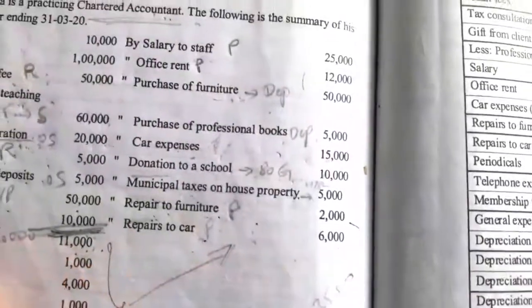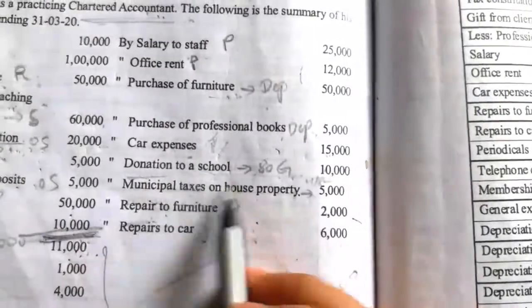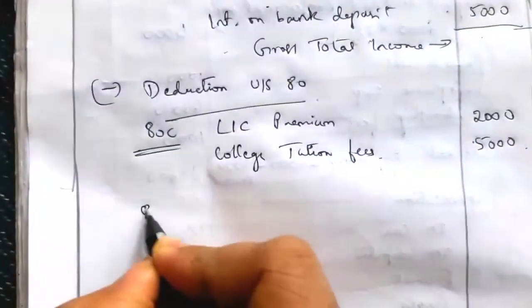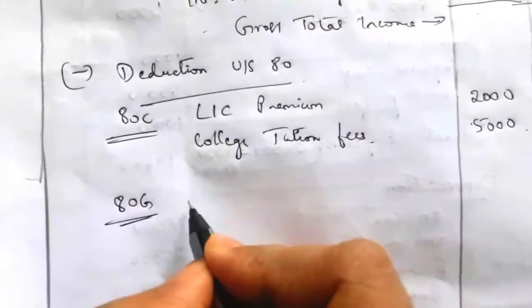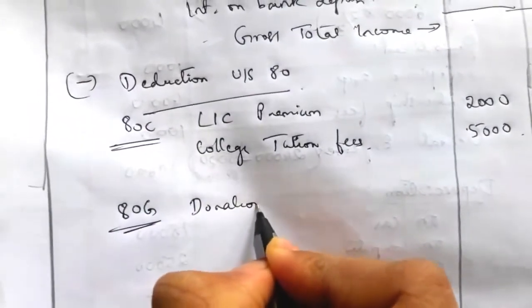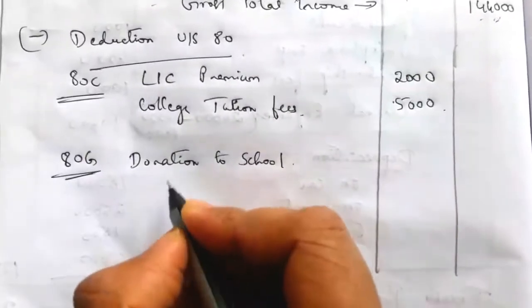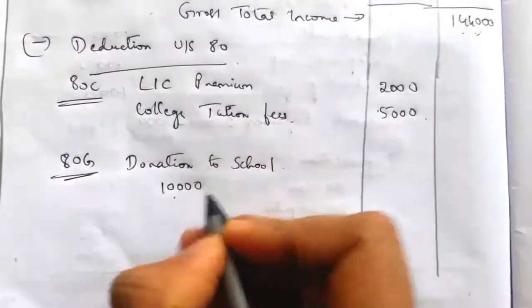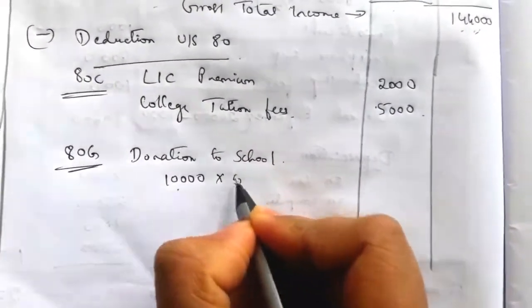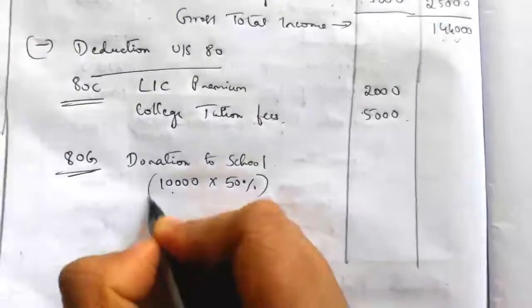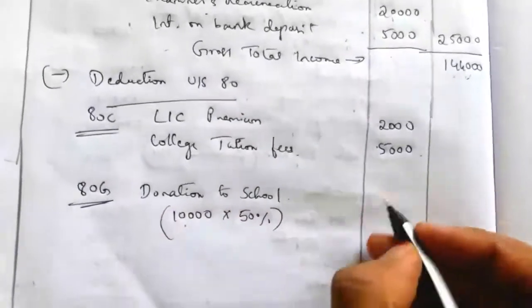Next is relating to 80G. There is a deduction, donation to school. As per the IT rule, for donations they can claim a deduction under section 80G. So there is a donation to school of 10,000. The total donation is 10,000. Out of the total donation they can claim only 50% deduction here, that is 5,000.